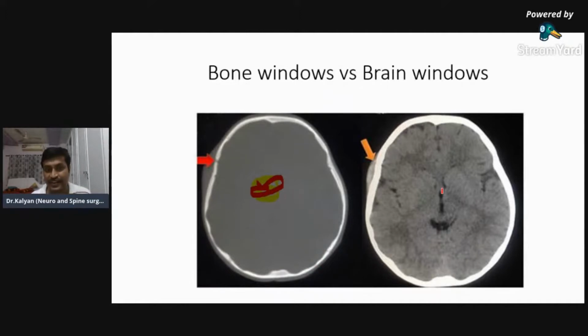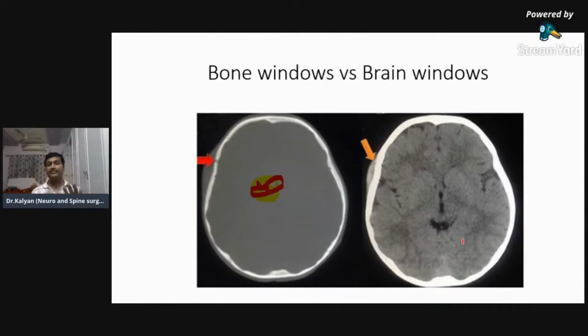Whereas when you see this one, along with the bone, even the brain parenchyma is clearly seen. You can identify the sulci, you can identify the ventricles, this is all the temporal lobe and all the brain parenchyma, white and gray matter. So you will have to look.